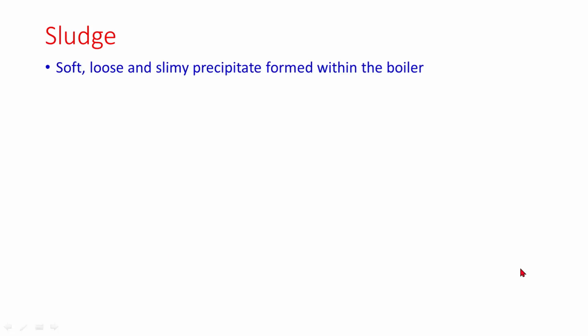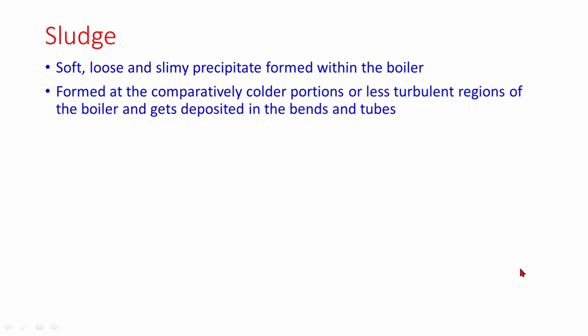What is sludge? Sludge is a soft, loose, and slimy precipitate formed within the boiler. It is formed at the comparatively colder portions or less turbulent regions of the boiler and gets deposited in the vents and tubes.